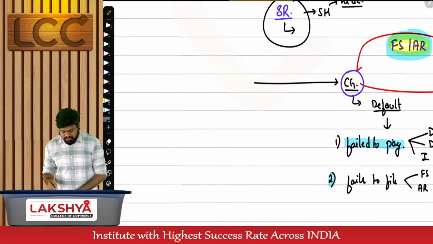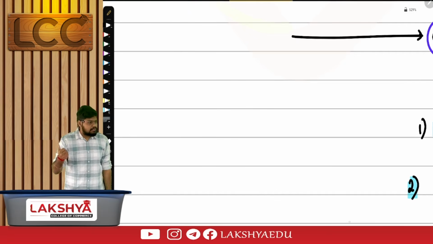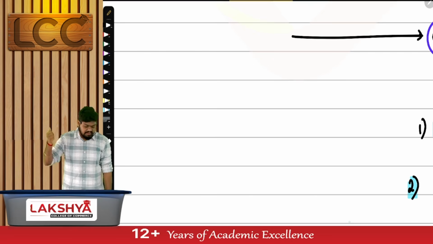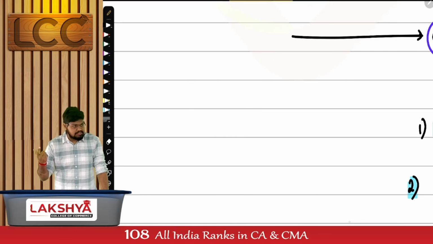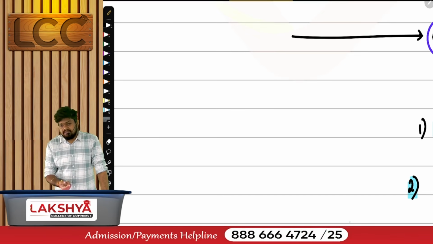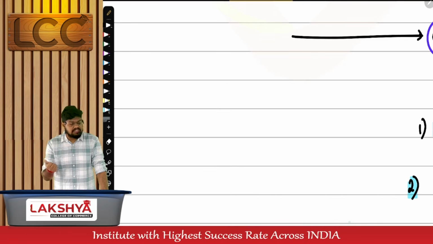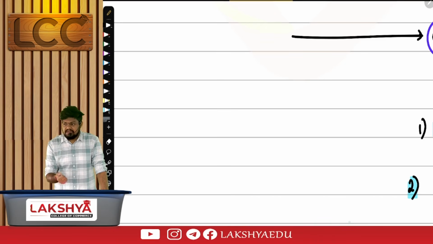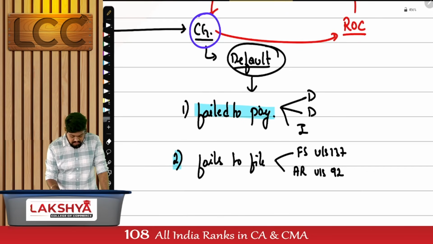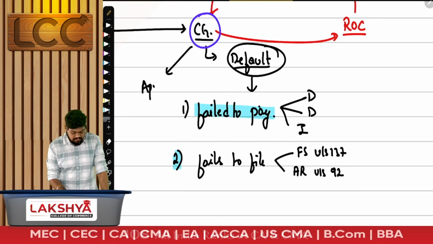When is it considered as default? If the company has failed to pay or the company has failed to file. Expanded: failed to pay what? Deposits or debentures or interest on the deposits or debentures. Or the company has failed to file. File what? Financial statements under section number 137 and annual returns under section number 92. If they have failed to file any of these documents, then they will be considered as defaulting, hence they will not get an approval. If there is no default, then they'll get it.